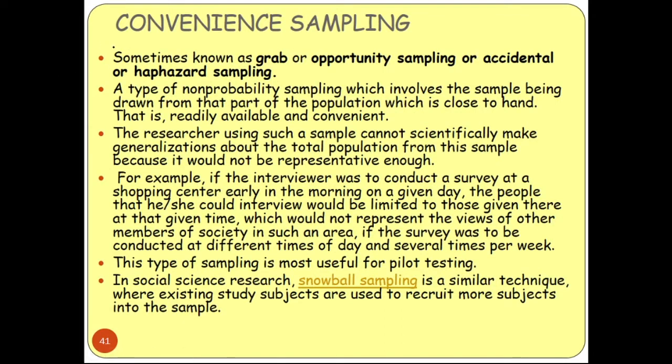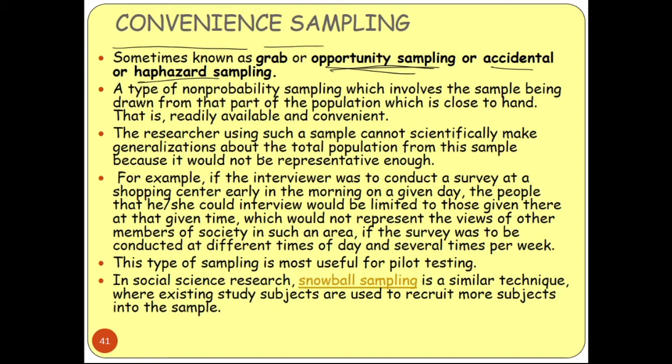Another thing is convenience sampling. Convenience sampling is sometimes known as grab or opportunity sampling, or accidental or haphazard sampling. This is also a type of non-probability sampling, which involves the sample being drawn from that part of the population which is close to hand, that is, readily available and convenient. The researcher using such a sample cannot scientifically make generalizations about the total population from this sample, because it would not be representative enough.